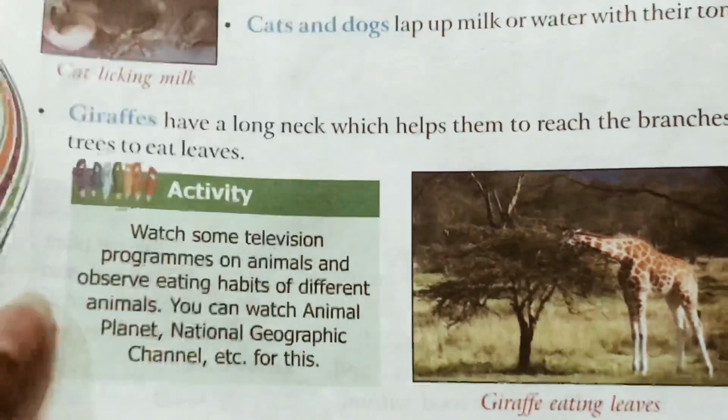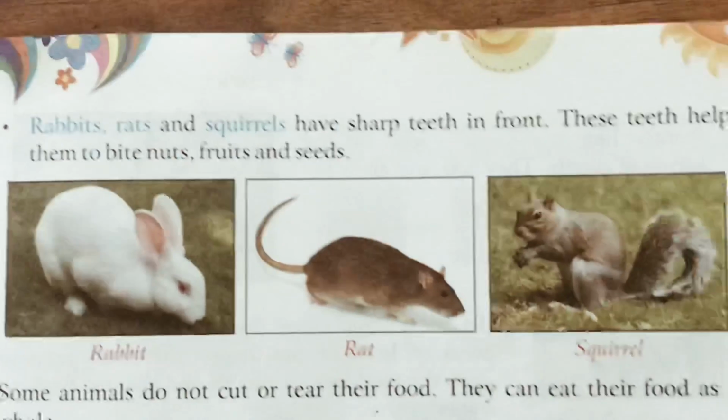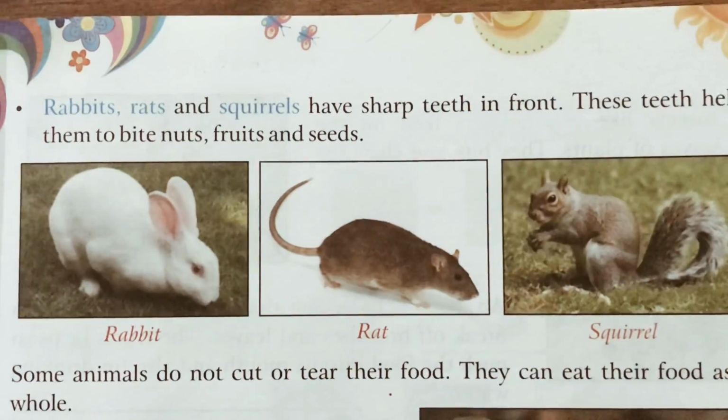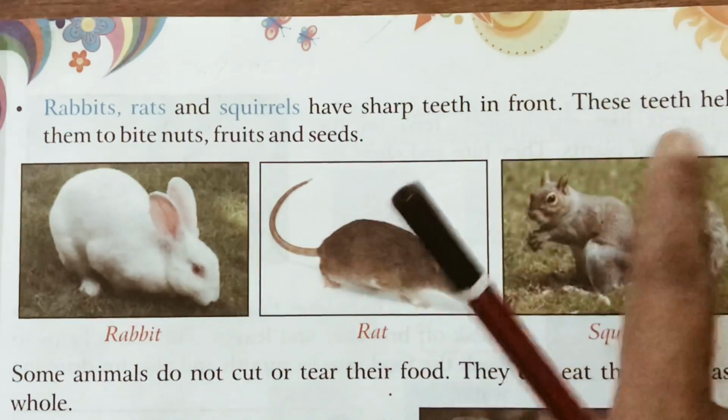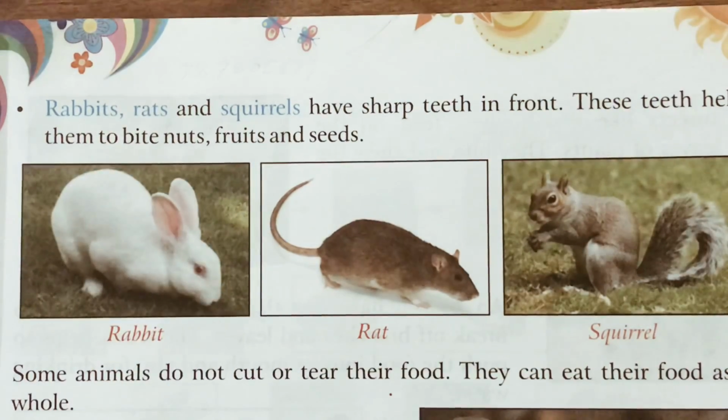Okay, come on to the next page. That is rabbits, rats and squirrels. They have sharp front teeth. Okay, and these teeth help them to bite nuts. As you can see in the picture, they bite the fruits and the nuts and the seeds.